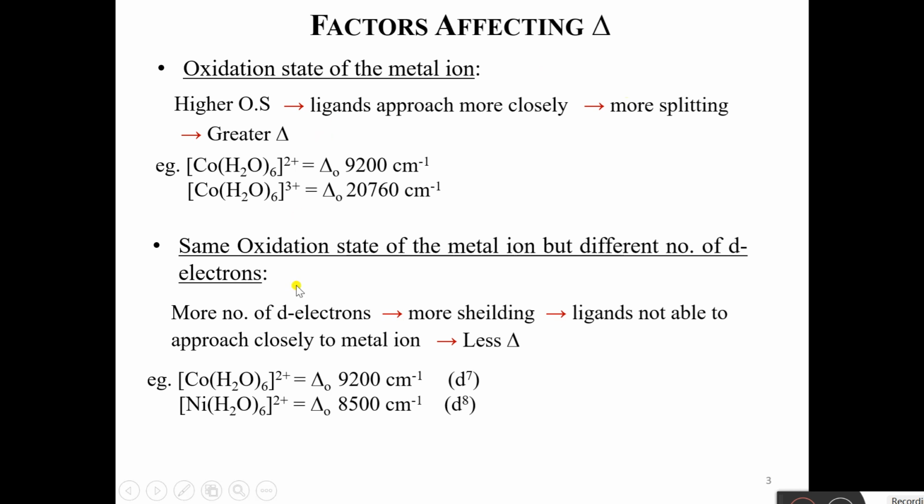See, [Co(H2O)6]2+, delta O is 9200 cm⁻¹, and [Ni(H2O)6]2+, delta O is 8500 cm⁻¹. In both these cases, the metal ion is in +2 oxidation state. However, the number of d electrons is different. Here it is d7 and here it is d8. So this complex, in which the number of d electrons is more, CFSC will be less. So this is less than this complex. Got it?